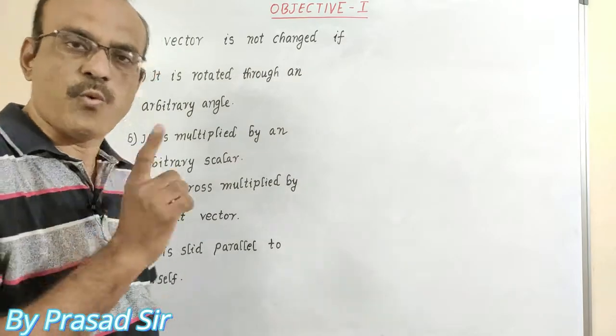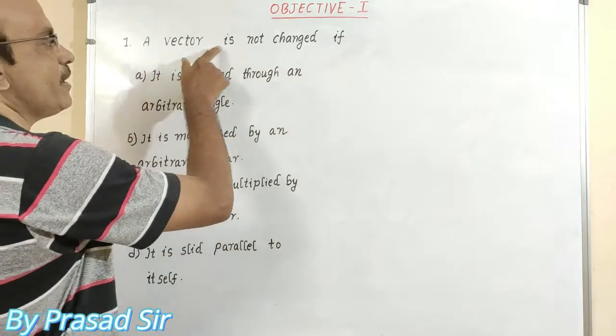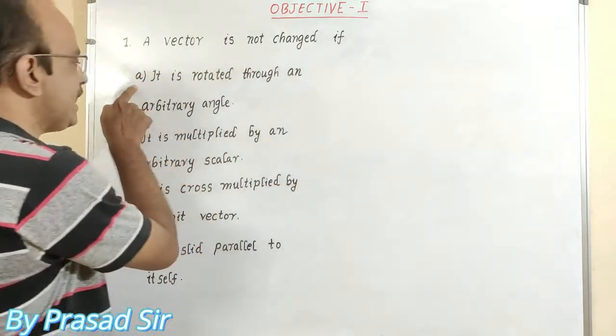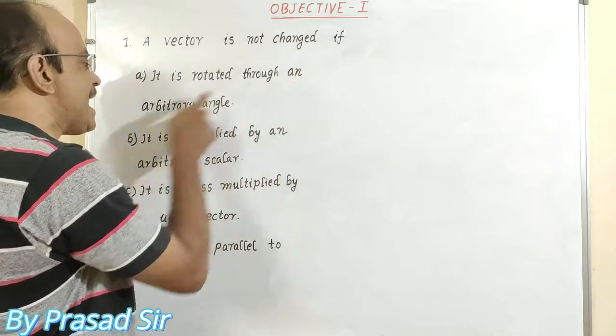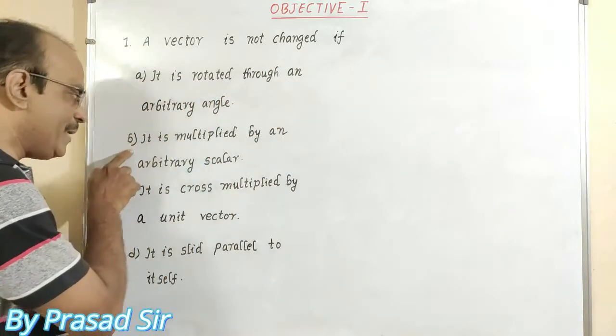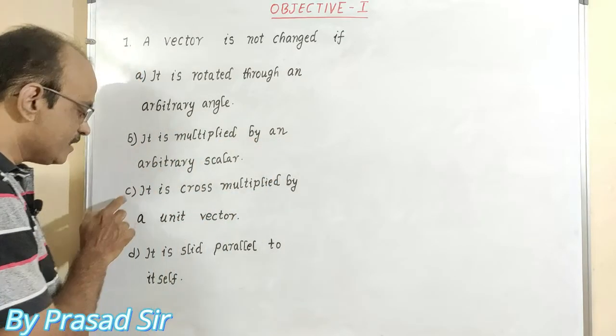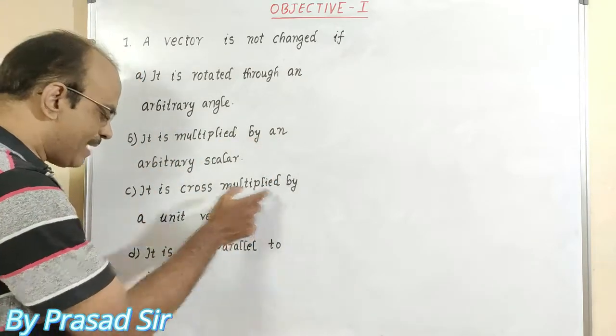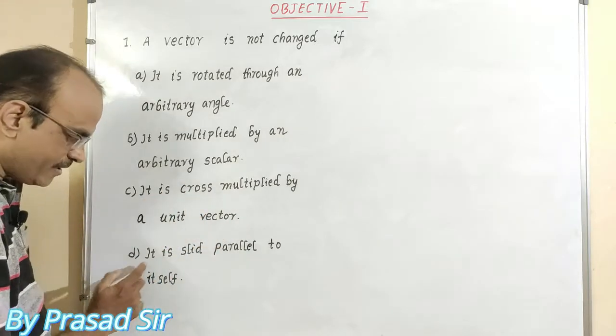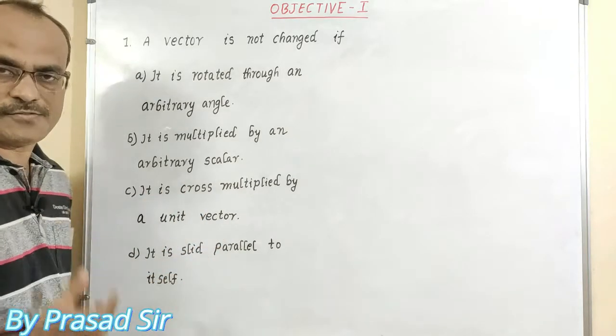Question number 1. A vector is not changed if A. It is rotated through an arbitrary angle. B. It is multiplied by an arbitrary scalar. C. It is cross multiplied by a unit vector. D. It is slid parallel to itself.